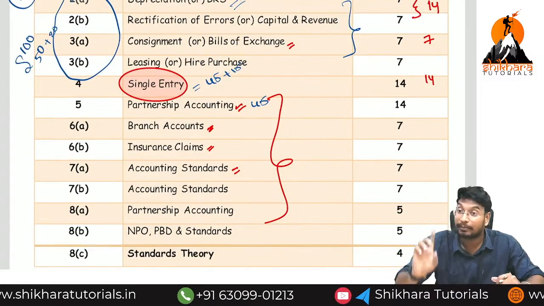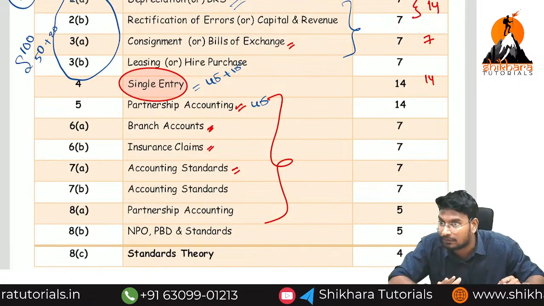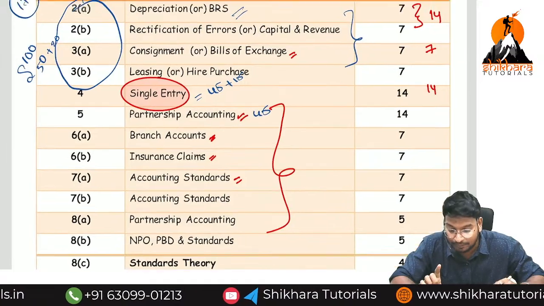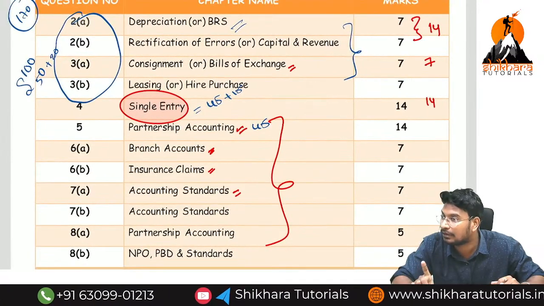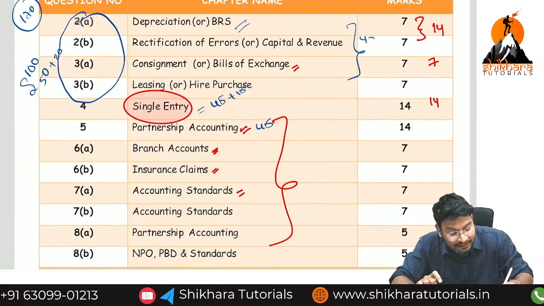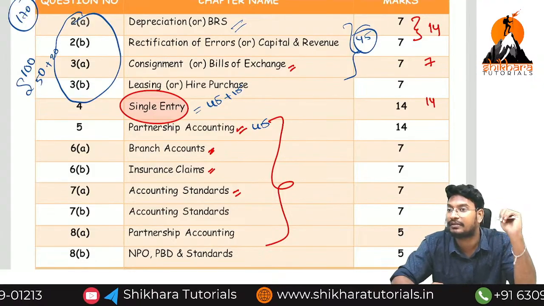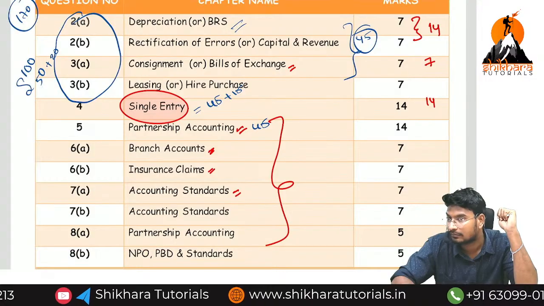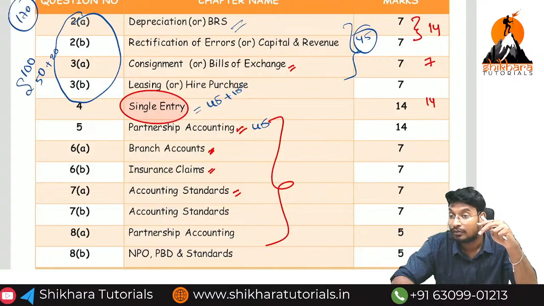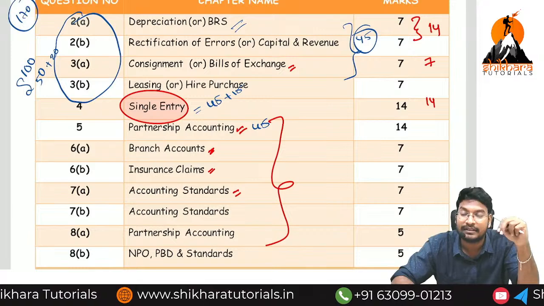Even though you know partnership, single entry, and the standards perfectly, you will end up with a negative result only. Why? Because you have left question number 2 and question number 3. These 2 questions, that means 28 marks, we can write within 45 minutes. Two questions within 45 minutes is the best option.